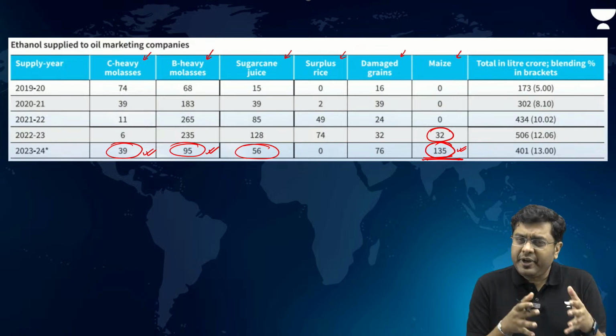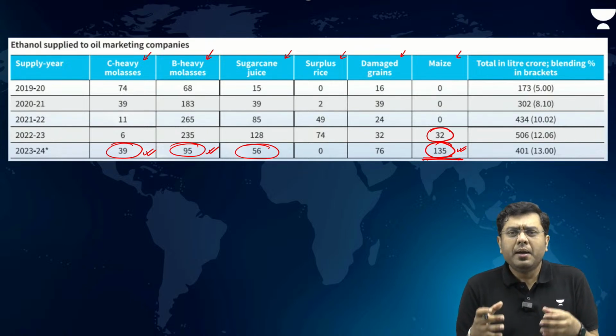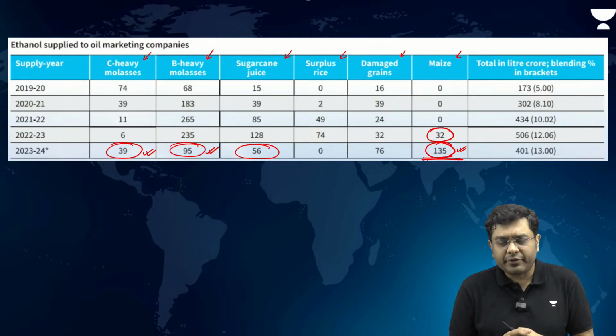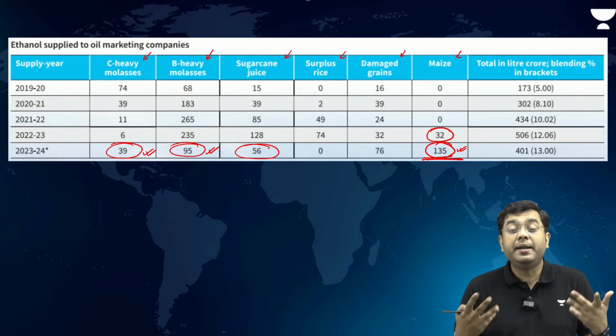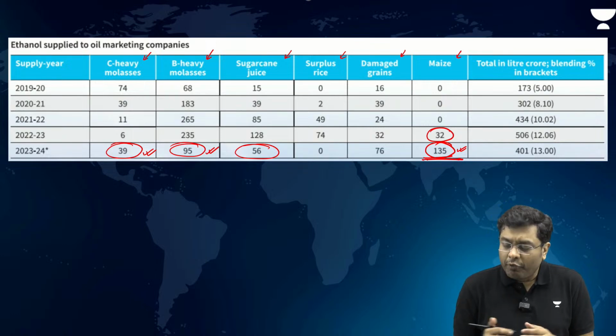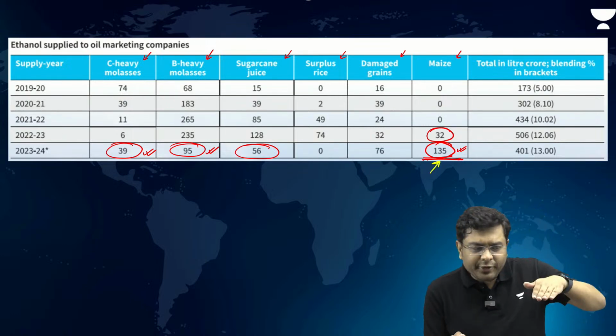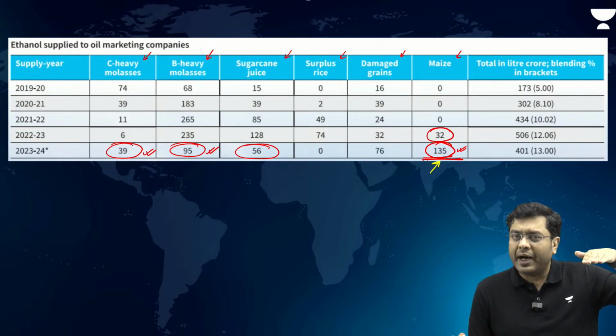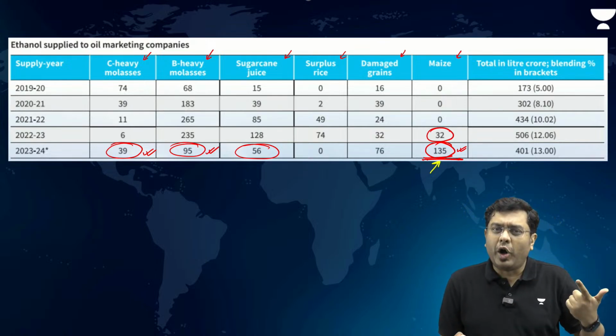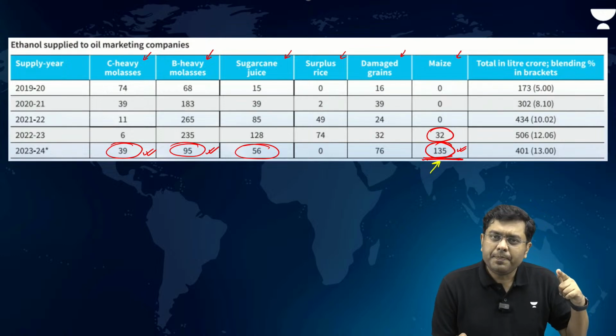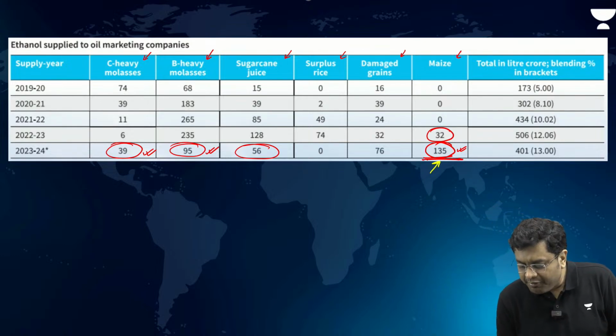Every year we end up importing millions of dollars worth of maize from across the world. Why? Because our domestic demands are unmet. So, when you divert maize for production of ethanol, the price of maize goes up and it impacts what? The common population,